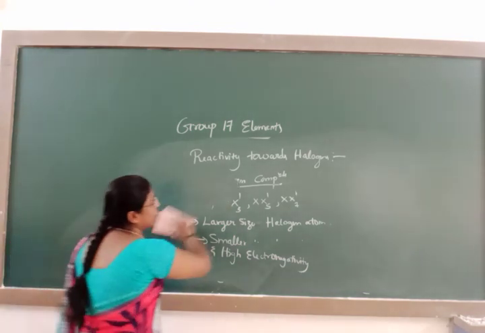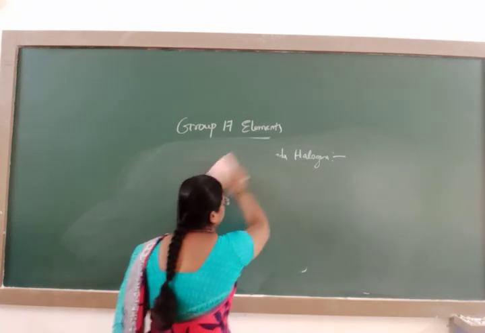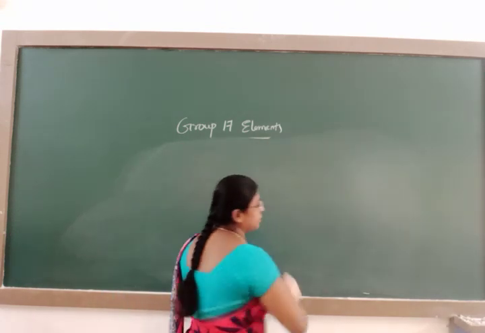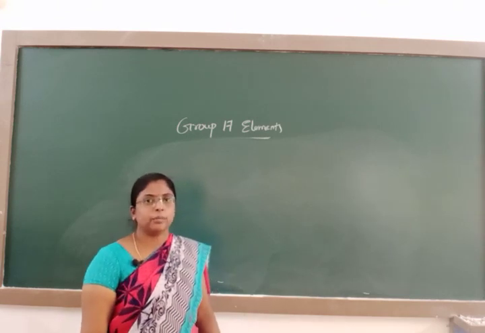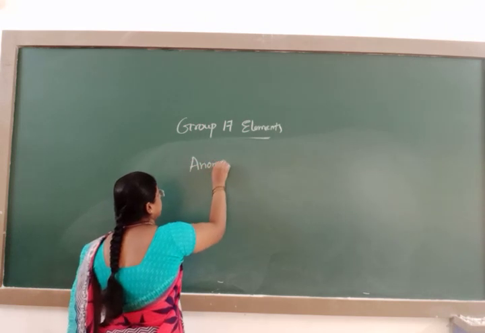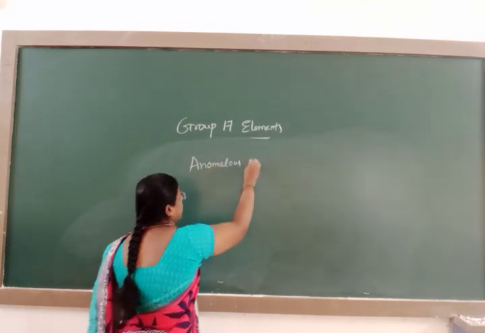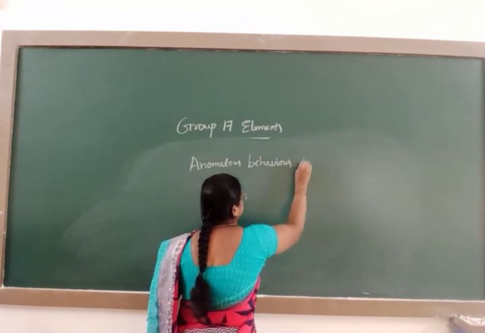After reactivity towards halogens, this completes the chemical properties of the halogens. After chemical properties, next comes the anomalous behavior of fluorine.